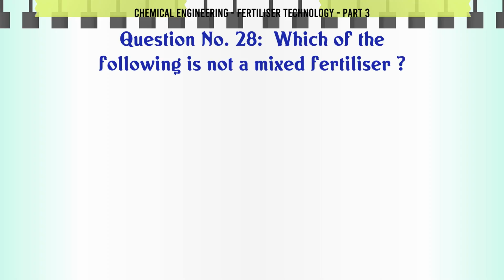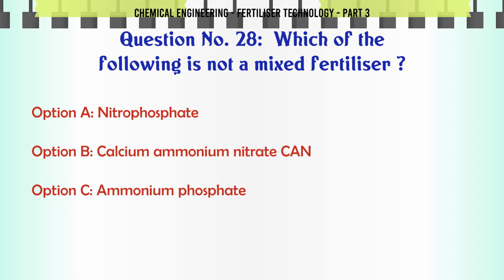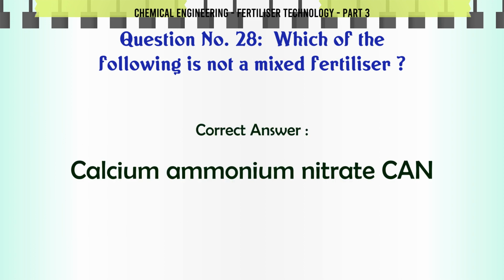Which of the following is not a mixed fertilizer? A. nitro-phosphate, B. calcium ammonium nitrate can, C. ammonium phosphate, D. none of these. The correct answer is calcium ammonium nitrate can.